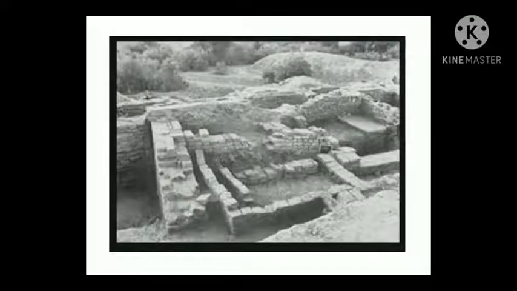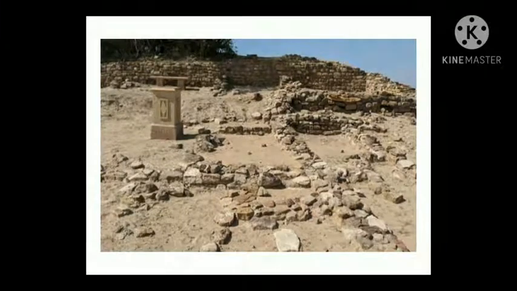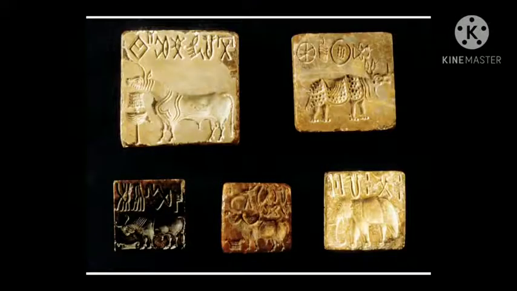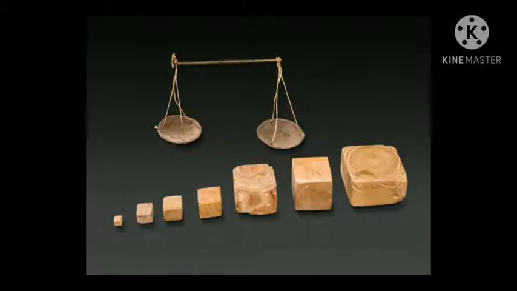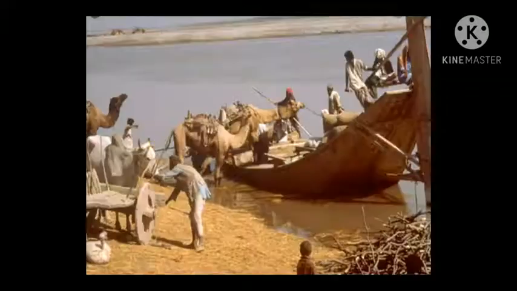The main changes are: people stopped living in many of these cities. Writings, seals, and weights were no longer used. Actually, these were an important part of Harappan civilization. Raw materials brought from long distances became rare.